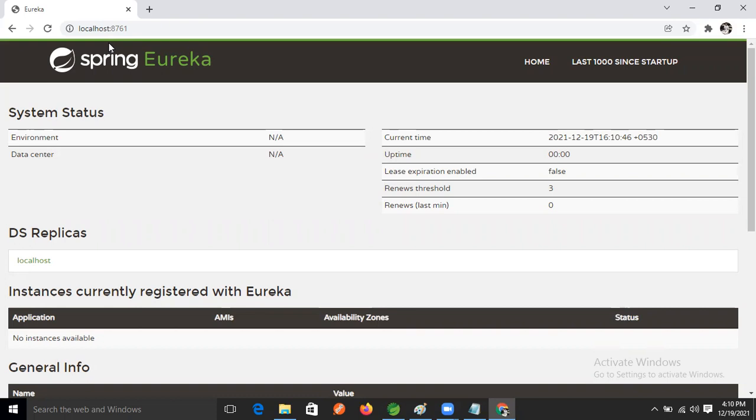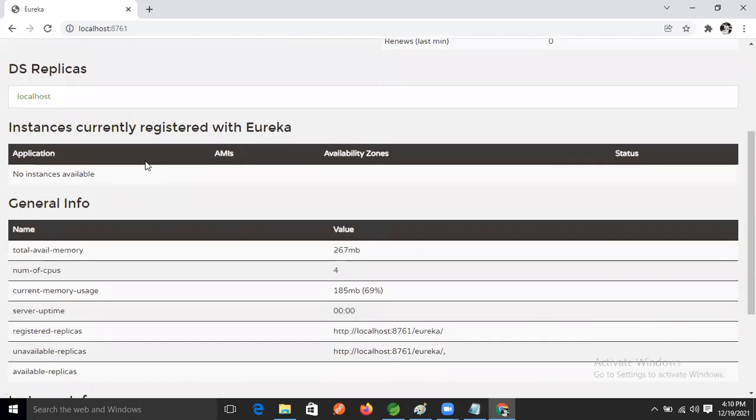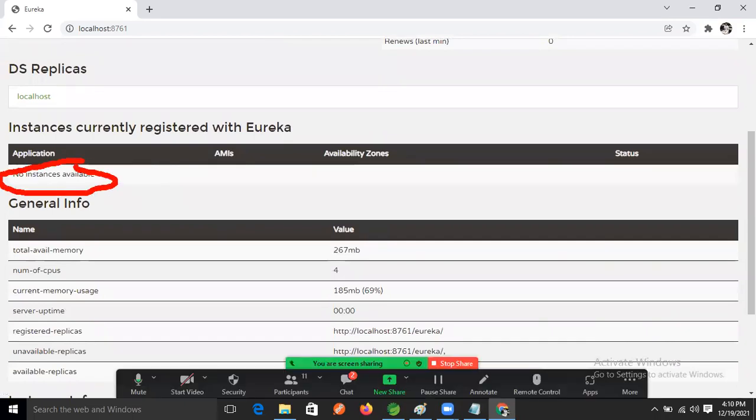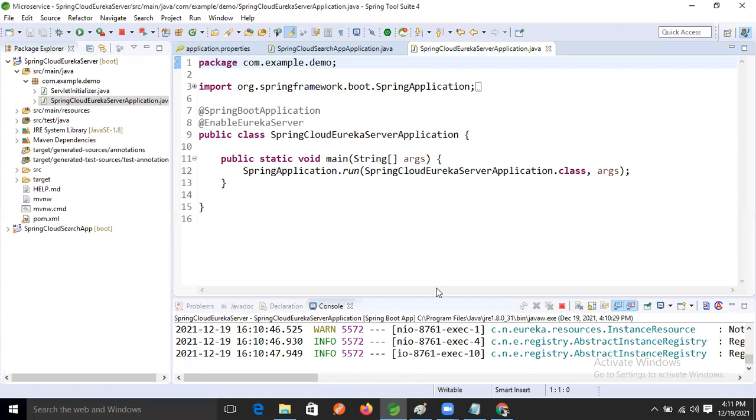Yes, Ravi, it came. But there is no instance, right? There is no instance here. One minute. Because we put false instead of true.